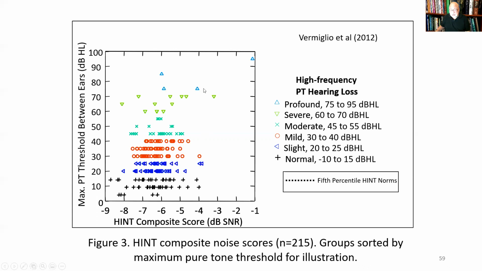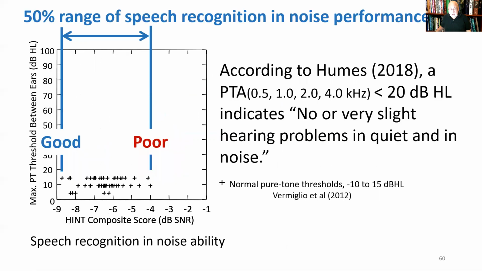And then we had a few subjects in the profound group. So this tells us you can't use the audiogram, at least the maximum pure tone threshold between ears, to predict speech and noise ability. This is contrary to the whole basis of using the audiogram as the gold standard for hearing ability when hearing includes speech perception and noise. So the range of thresholds from the poorest performance to the best performance is a 50% range of speech intelligibility.